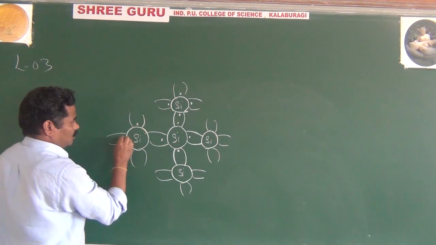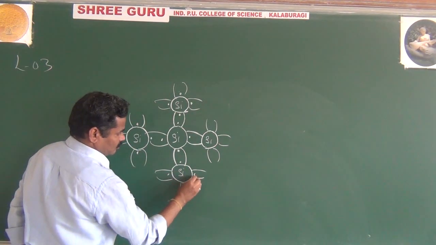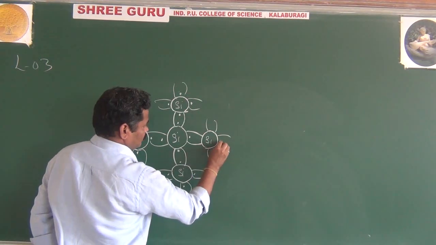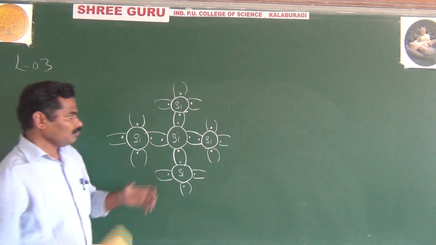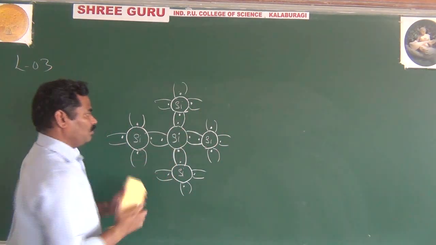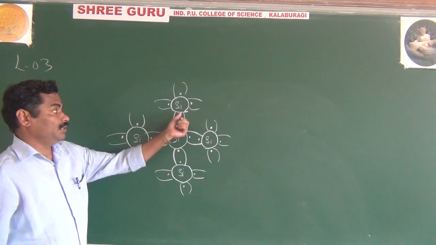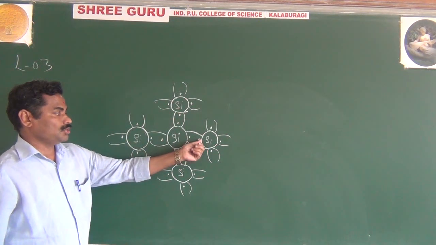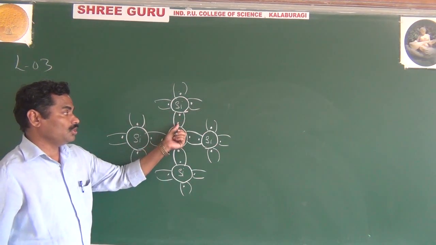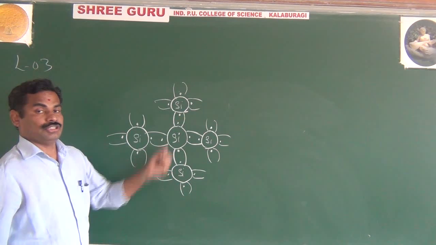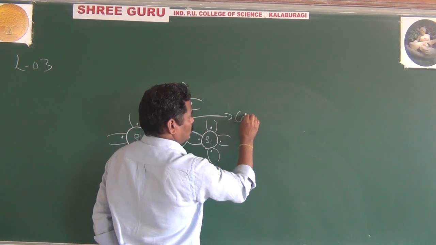Our silicon has only 1, 2, 3, 4 valence electrons. What will it do to make it a stable state? They will take one electron from this neighboring atom, one from this neighboring atom, and also one from this neighboring atom, and one from this one. This sharing of valence electrons from the neighboring atoms is nothing but covalent bond.